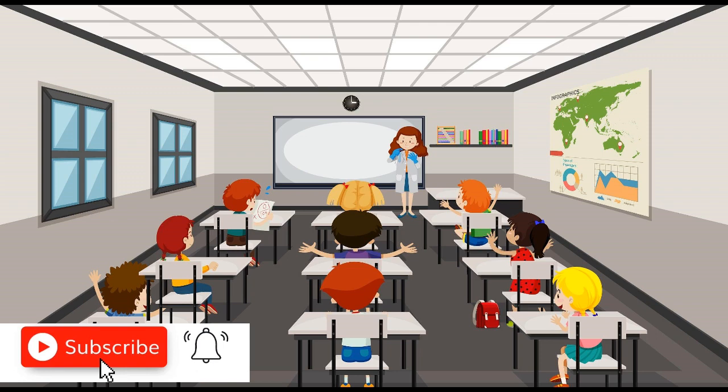So I can see, look at the things in this environment. I can see the teacher, and the children, the students, right? And we can see the whiteboard. There I can see a clock. What else? Here a map is there, a bookshelf is there, right? And desks and chairs. I can see a bag here.